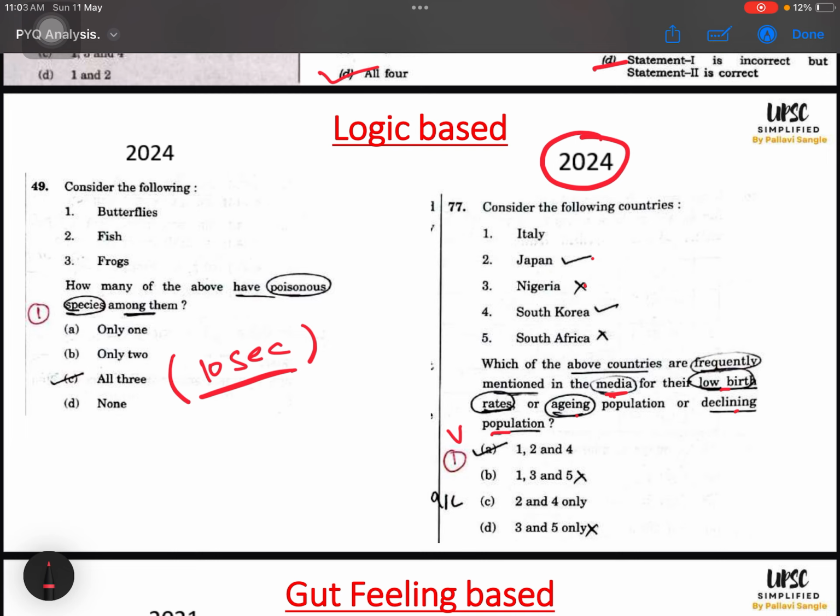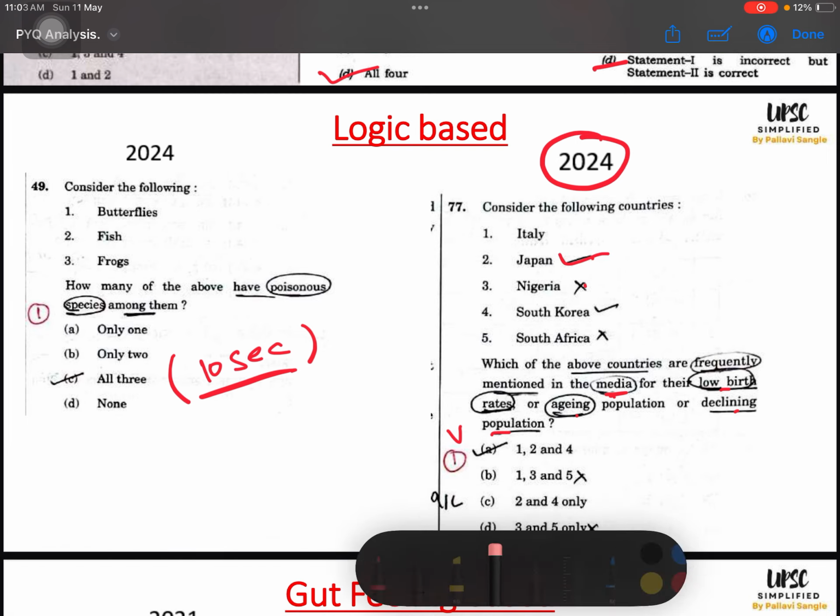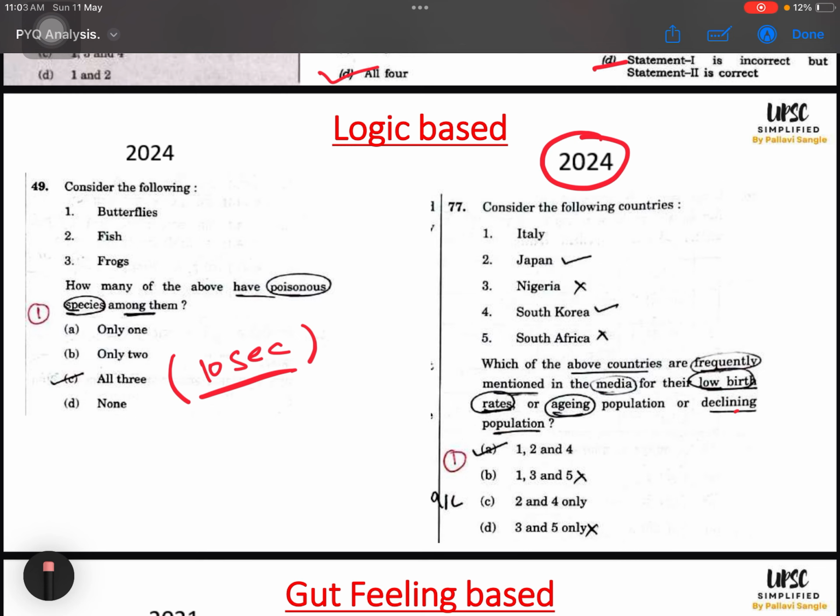So definitely we all have read about Japan, right? Italy, definitely I will keep it on hold because I have not exclusively read about Italy. So I am not doing right or wrong here. Can you see this? No right or wrong here. Then Japan, yes, right. Nigeria, wrong, definitely. South Korea, yes, I have heard. South Africa, wrong. So I have eliminated Nigeria, so eliminated B and eliminated D. That's it. I am remained with A and C.